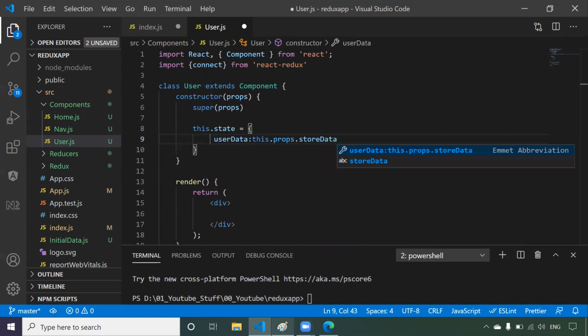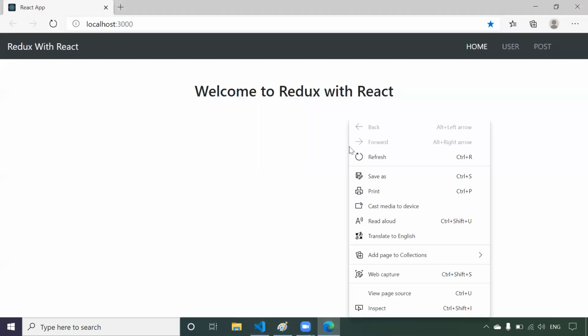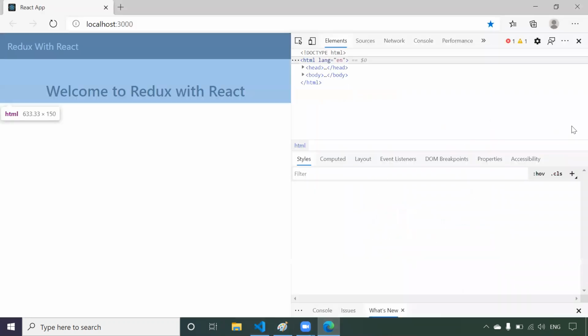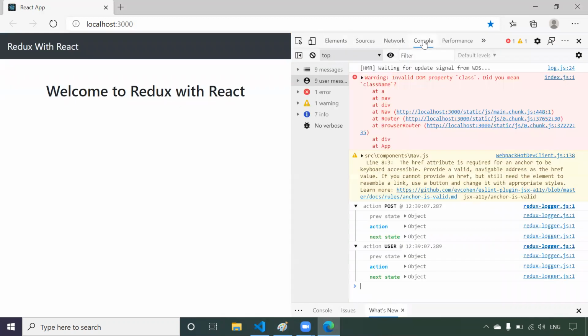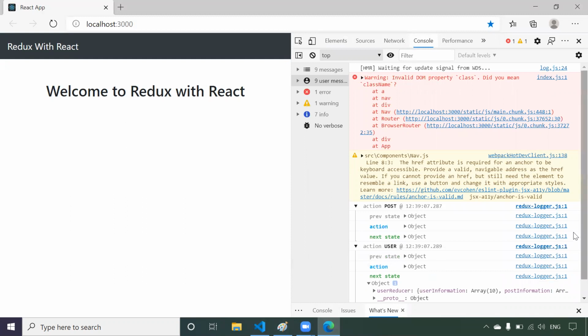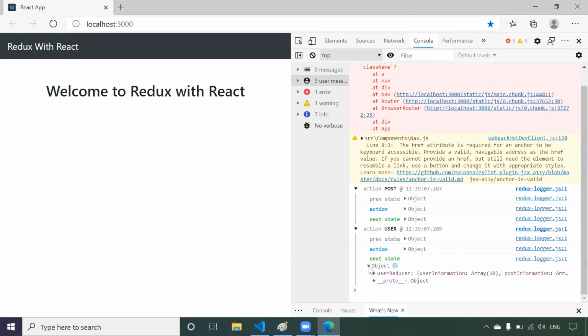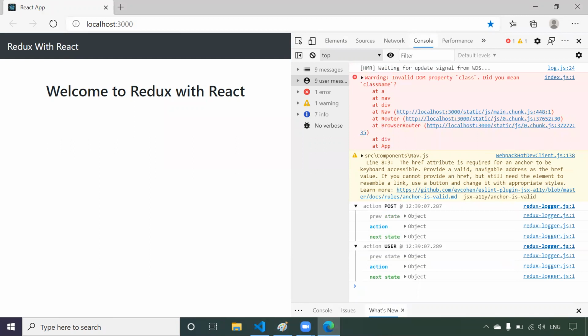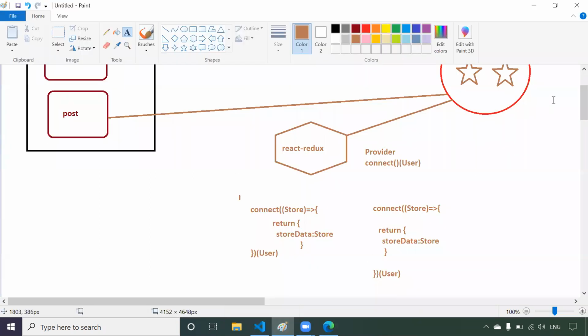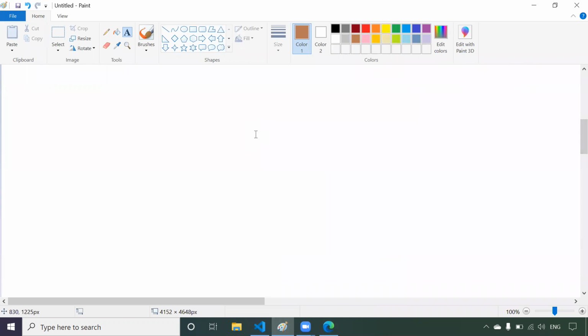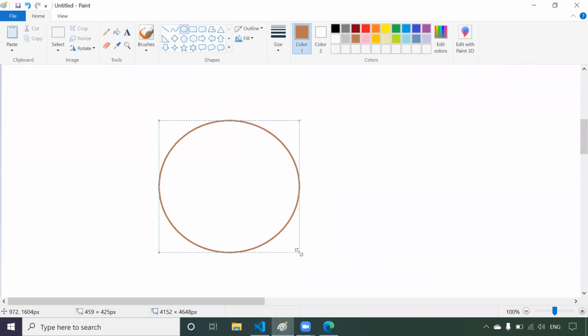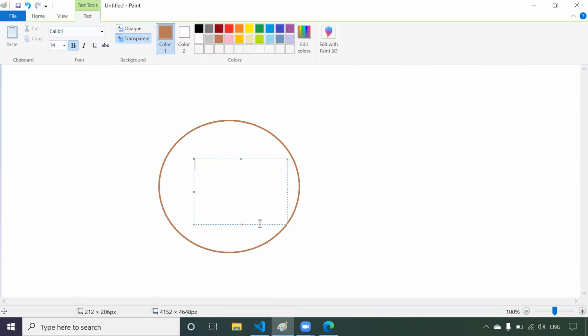Now if you come to our application and see the structure of the Redux store, let us see how the data is stored in the Redux store. In Redux, data will be stored in the format of an object.